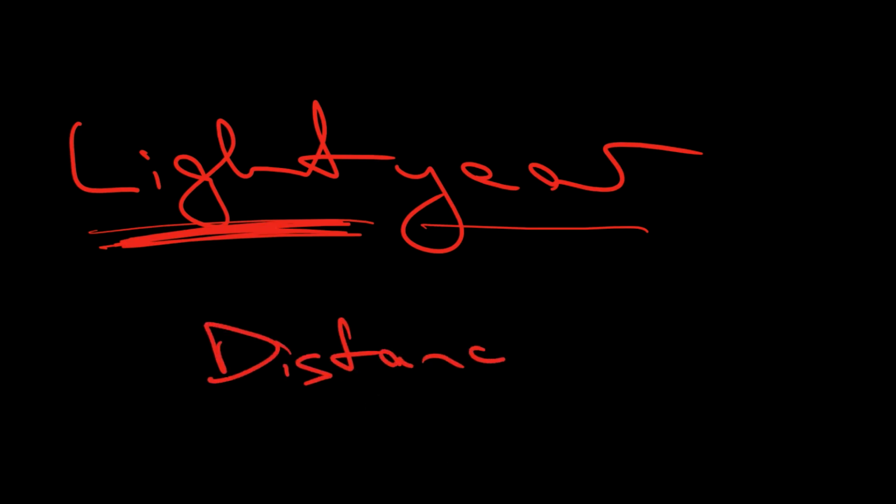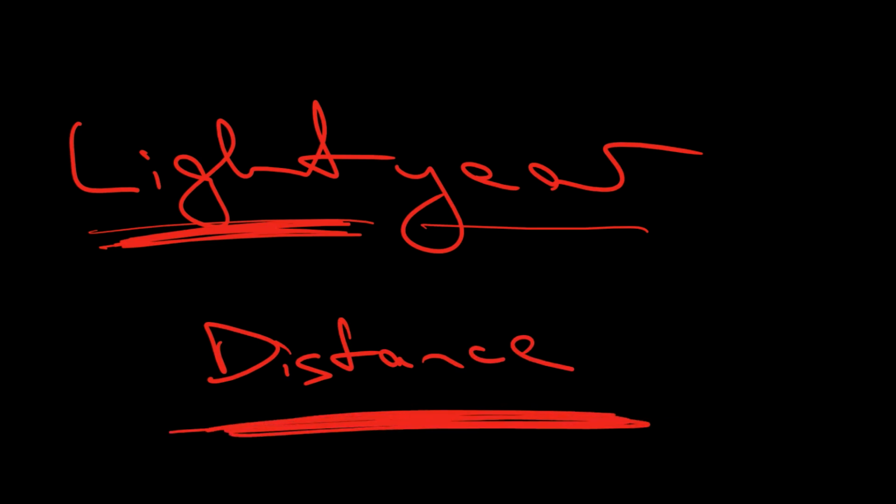But I don't see any meters in the word there or anything like that. Well, let's break this down. What we're talking about, light. Okay, so light, it's something to do with light. And year, how does that relate to a distance? Well, what it is actually is the distance that light travels in 1 year. So a light year is actually a measure of distance.